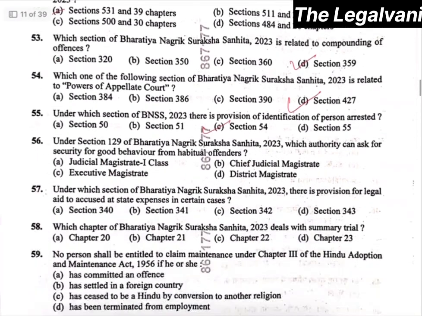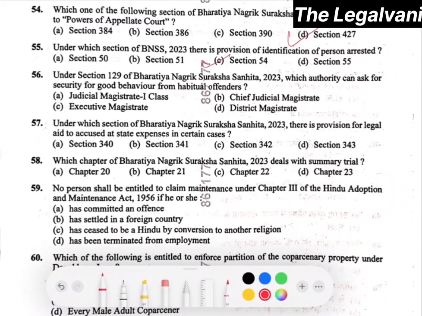Moving toward question number 56. Under Section 129 of BNSS 2023, which authority can ask for security for good behavior from habitual offenders? The right answer will be option number C, that is Executive Magistrate.